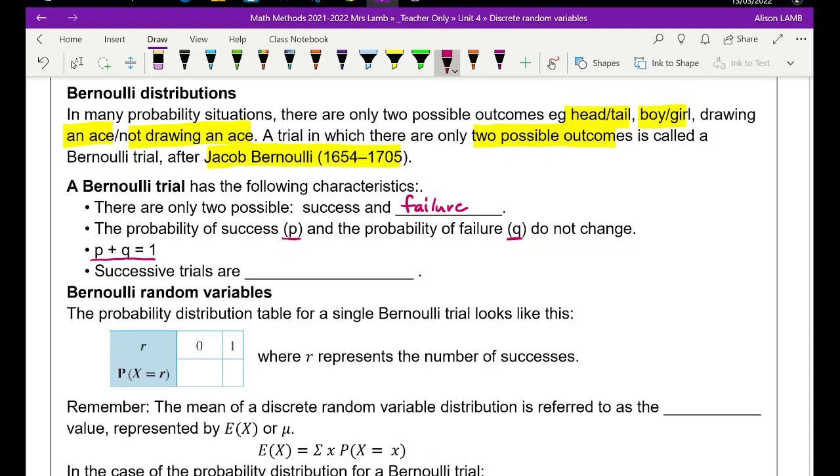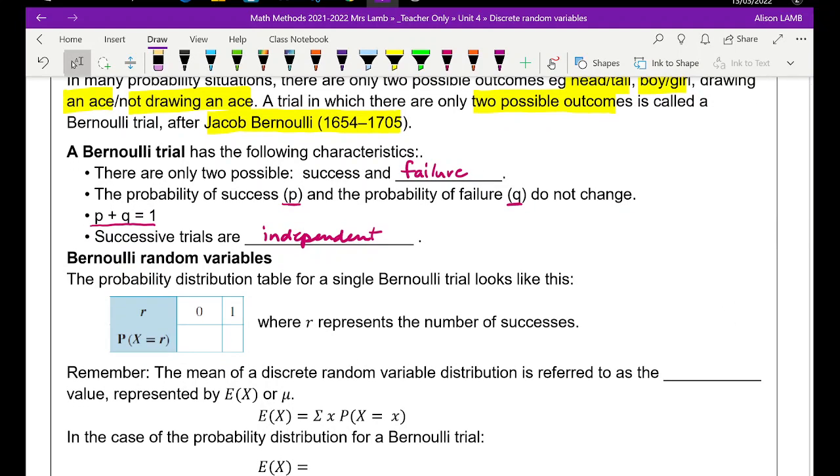Our successive trials, as I described before, have to be independent. It doesn't matter how often you do them, the probabilities stay the same. Because we only have two options, we've put them down as a 0 and a 1. It's very useful in binary applications where you can only use numbers between 0 and 1.